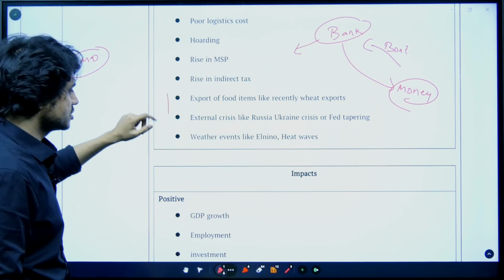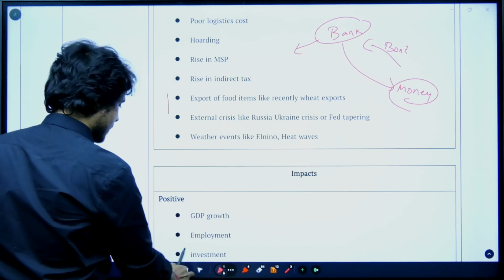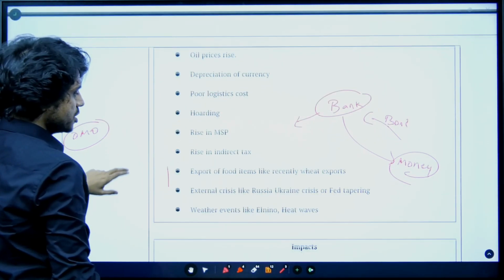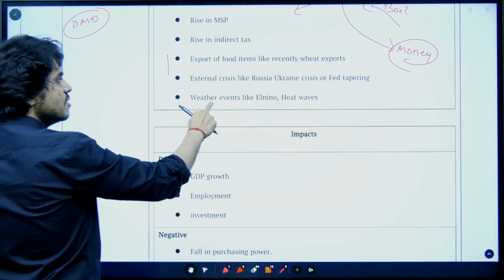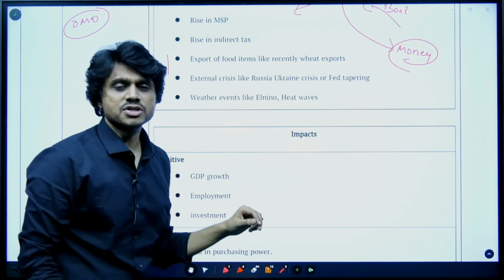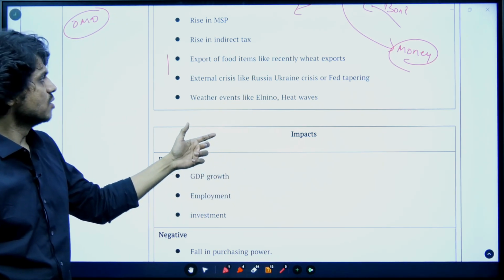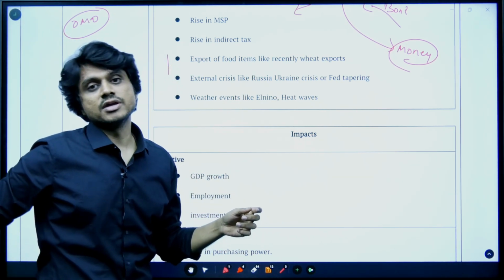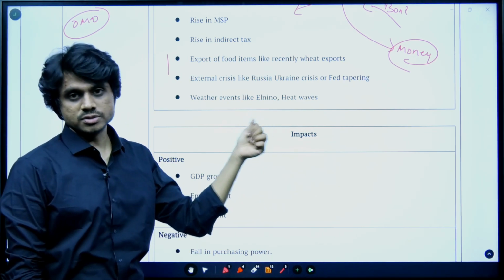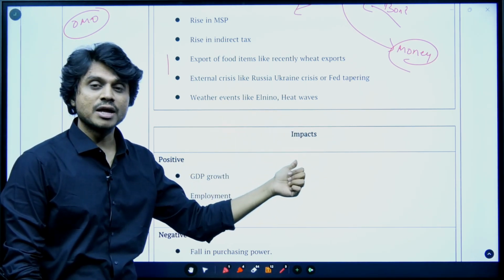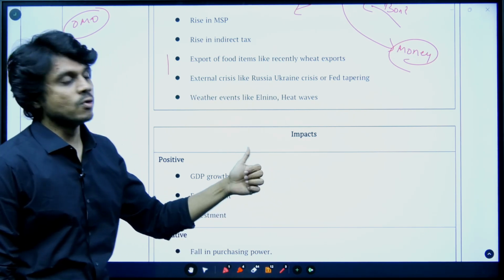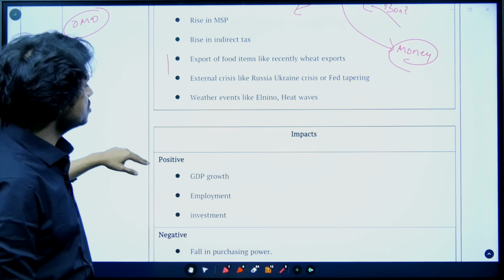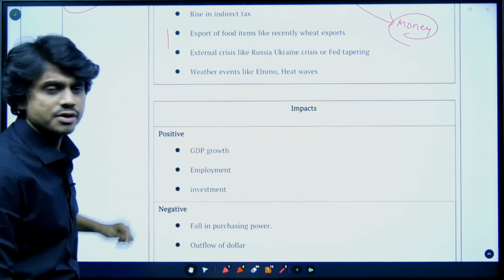And the same point is also mentioned here, right? Depreciation of the currency and how it can cause inflation. And then the weather events, like say this year is considered an El Nino year. The rainfall is going to be poor, and this can cause droughts also. So that's why this year in your paper, drought management and watershed management become very important. Weather events like El Nino and heat waves can also increase your inflation.